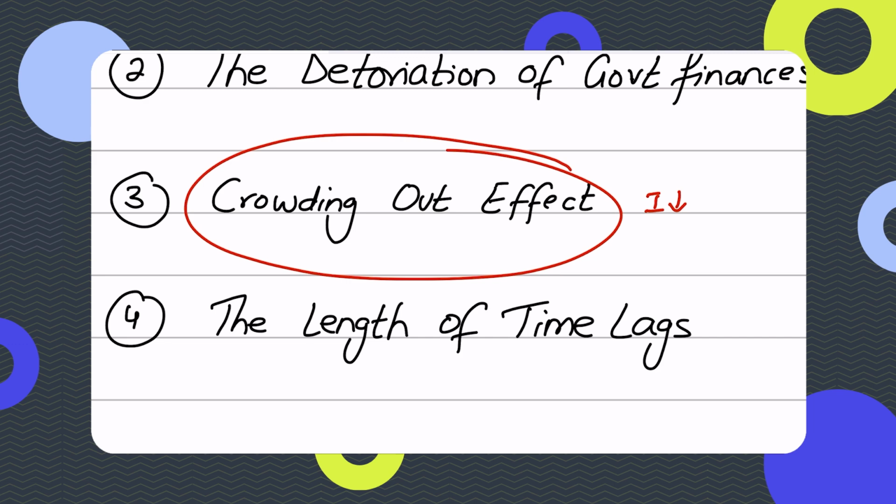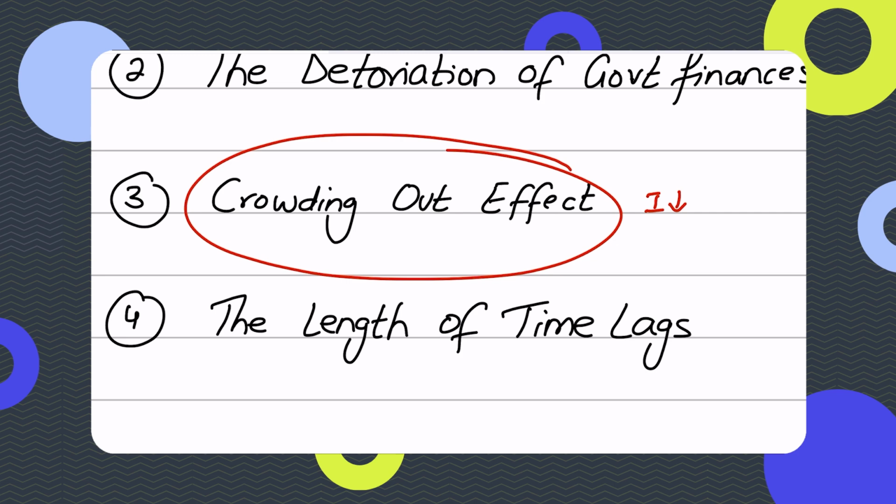That makes borrowing expensive and reduces investment, and it is a disadvantage or a limitation, because private sector firms are affected.